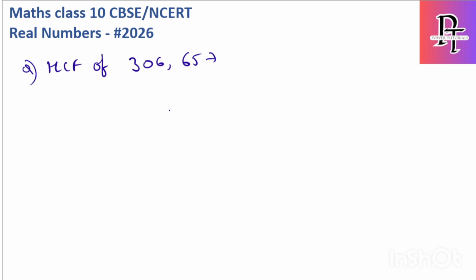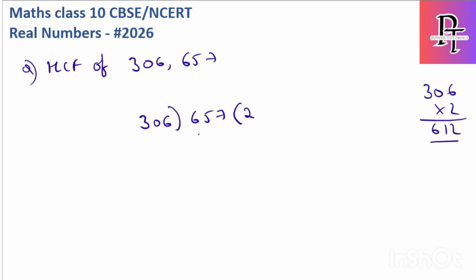So using the division method I am going to solve this. 306, 657. So let's do it by 2. 306 2s, I'll do it properly. 306 2s are 12, 2 3s are 6, 6 1s are 2. If I divide, I'll get 54.